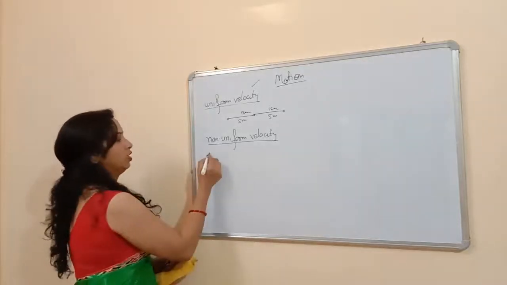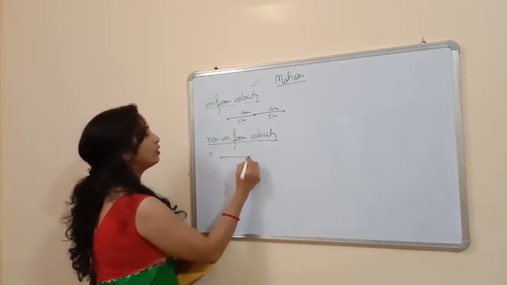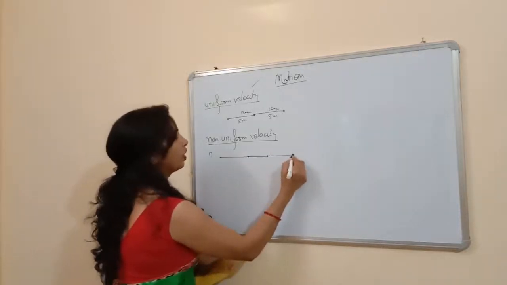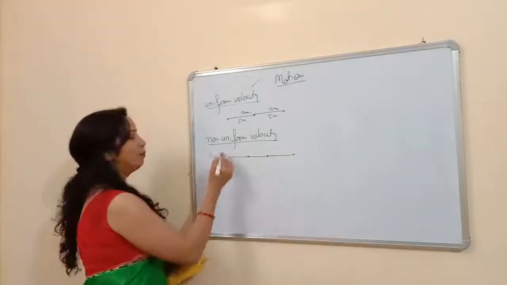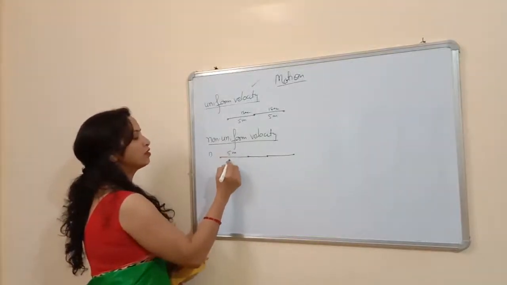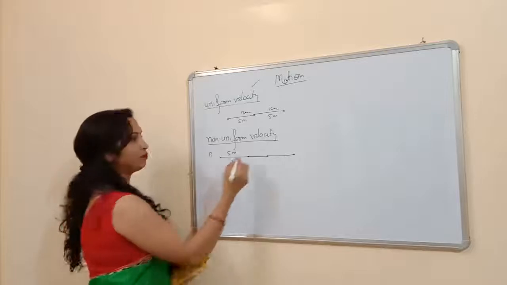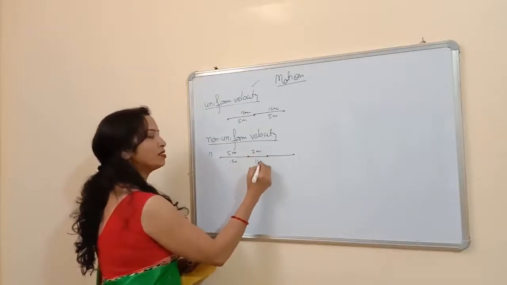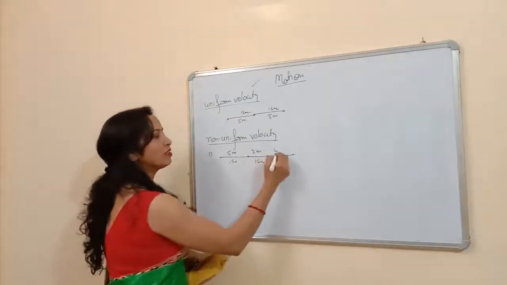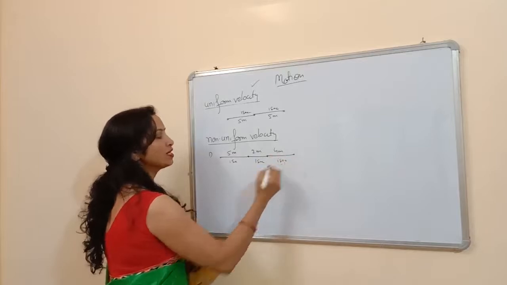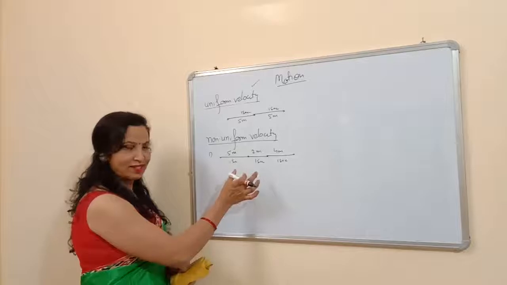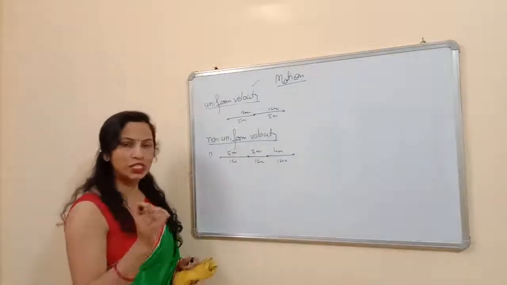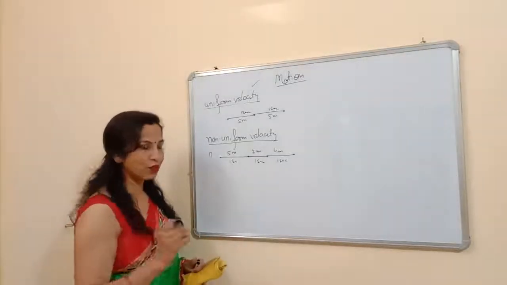First one, suppose a body covers unequal distance in equal intervals of time and the body is moving in a straight line. Suppose a body is moving in a straight line but covering unequal distance, 5 meters in 1 second the first time, 2 meters in another 1 second, and then 4 meters in 1 second. So in this case, the body is moving in a straight line but covering unequal distance in equal intervals of time. This type of velocity is called non-uniform velocity.